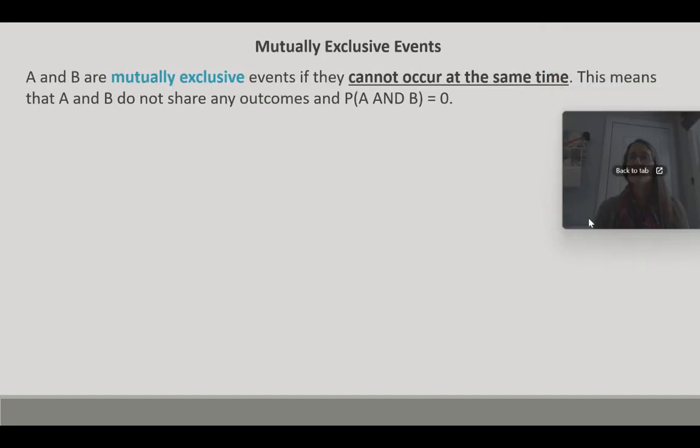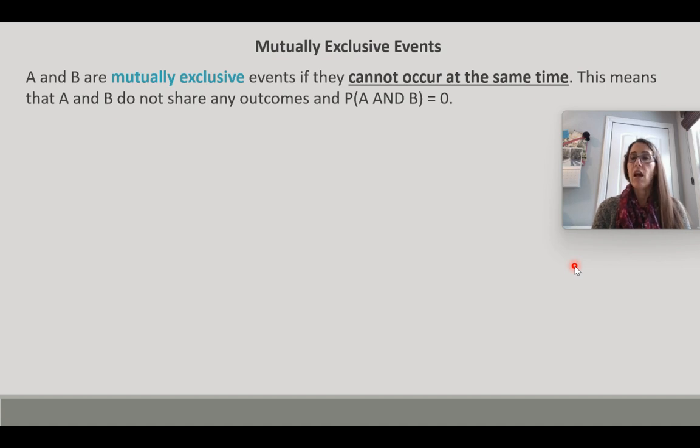Now, mutually exclusive events are events that cannot occur at the same time. This means A and B do not share any outcomes, and the probability of A and B equals 0.